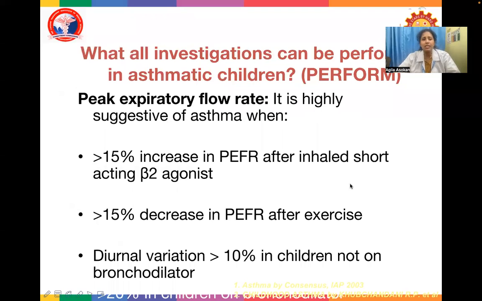What investigations can be performed in asthmatic children? First is your peak expiratory flow rate. It is highly suggestive of asthma when there is more than 15% increase in peak expiratory flow rate after an inhaled short-acting beta-2 agonist, or a more than 15% decrease in peak expiratory flow rate after exercise. Diurnal variation of more than 10% in children not on bronchodilators. So these are the features suggestive of asthma.